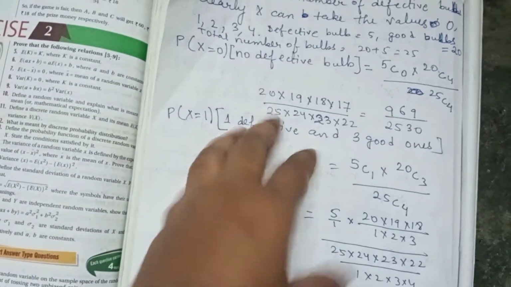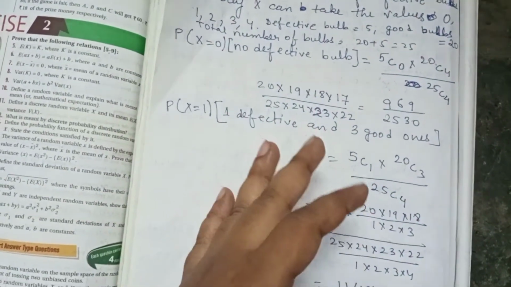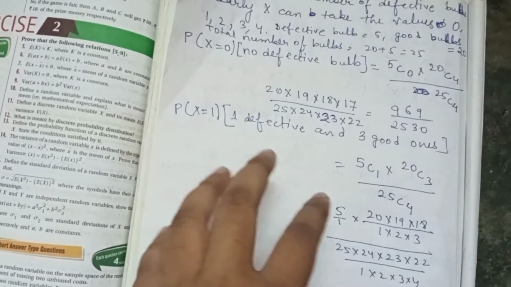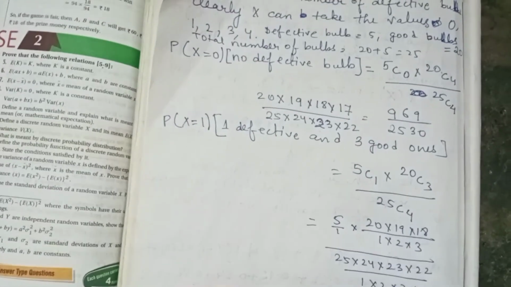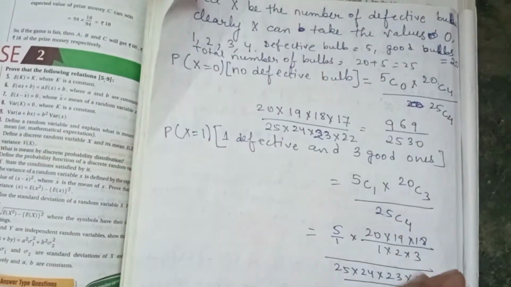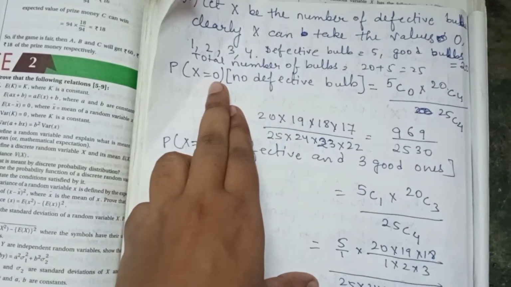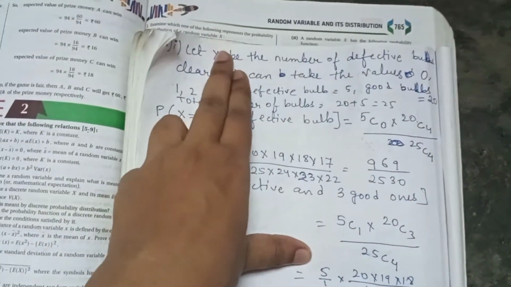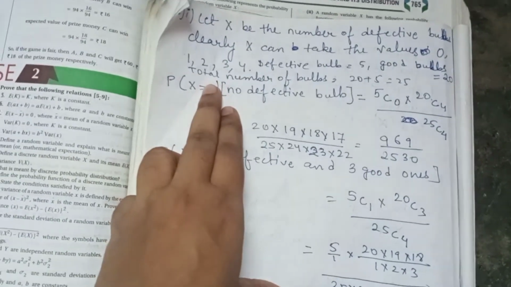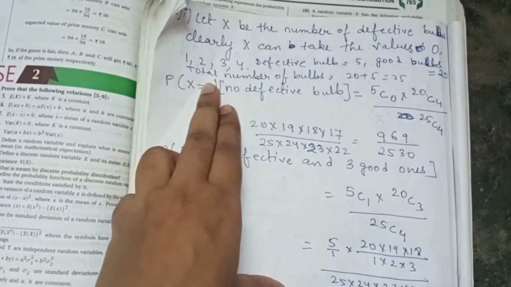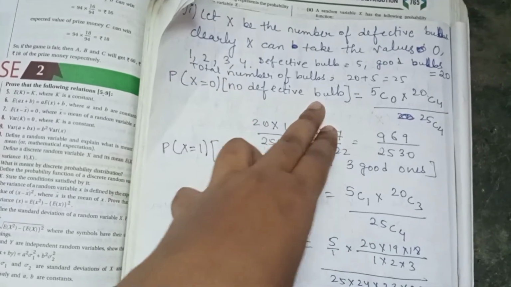All 4 bulbs will be good ones, because only 4 bulbs are drawn, not more than that. Here 5 defective bulbs are there, and maybe when we take out 4 bulbs, there is no defective bulb. So P(x = 0) means there is no defective bulb when we are taking out. That is what I have written here.